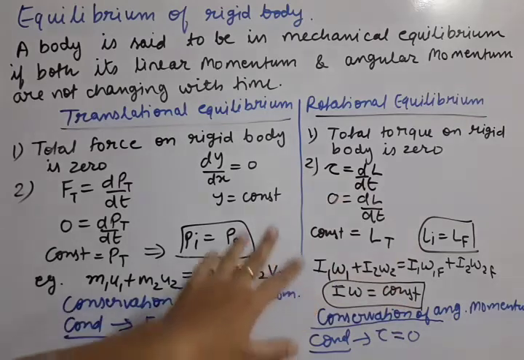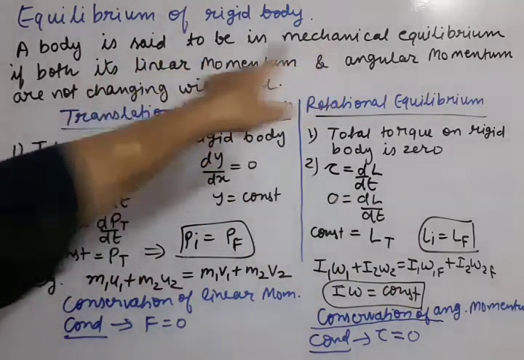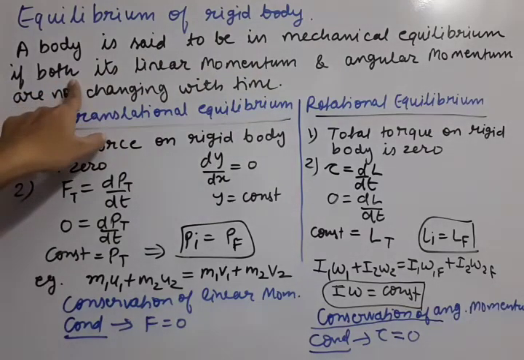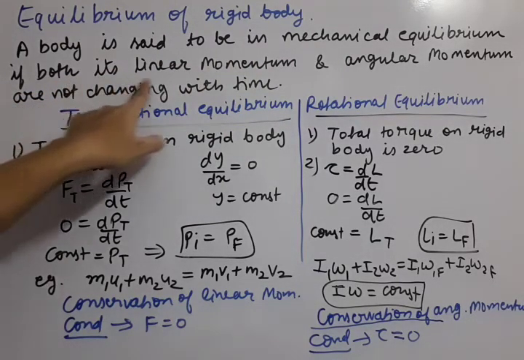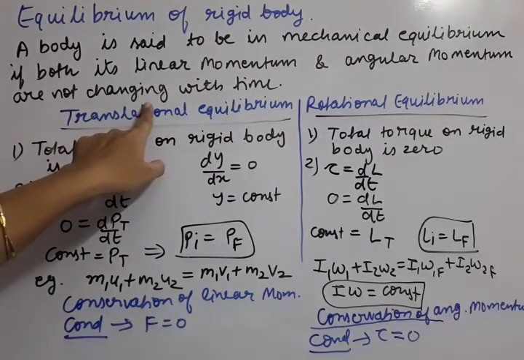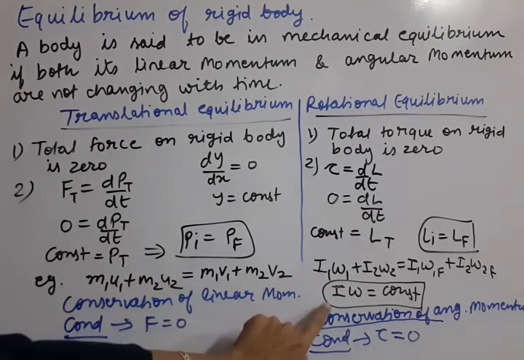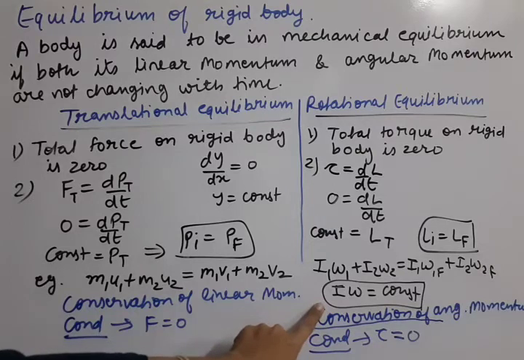So finally we can conclude that a body is said to be in mechanical equilibrium if both its linear momentum and angular momentum are not changing with time, that means they are constant. So we have completed this topic. Now, because this chapter is about rotational motion, we have to discuss conservation of angular momentum in detail with some applications. Let us move to the next sheet.